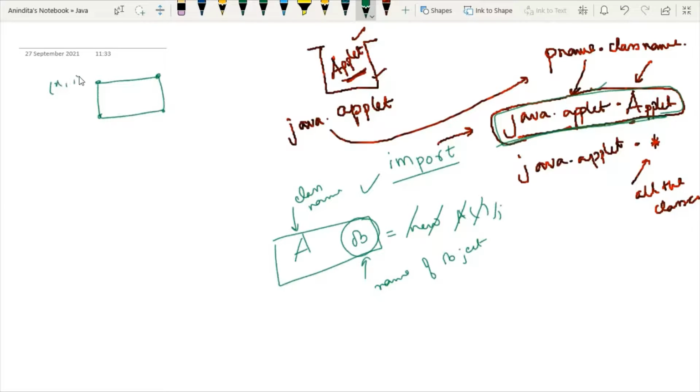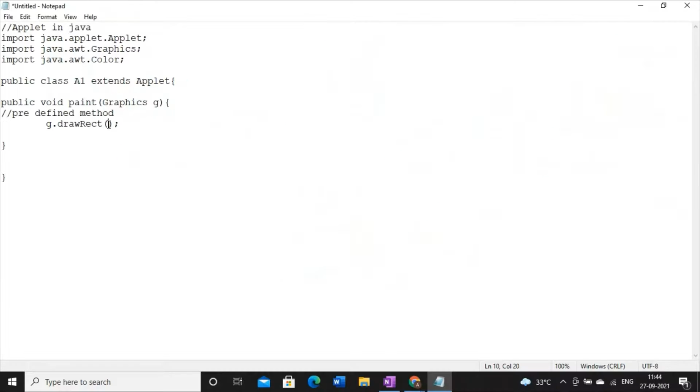Like this, x1, y1, x2, y2. According to mathematics, if we know any two diagonal points, then it will be enough. So basically, we need x1, y1 and say x2, y2, like this.